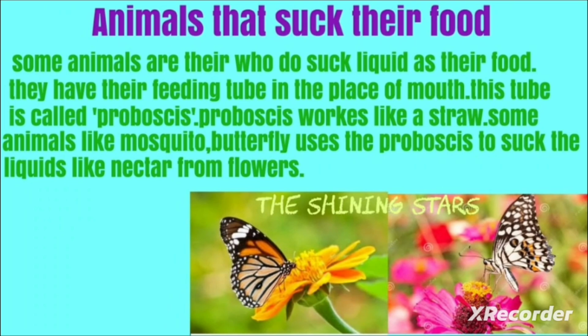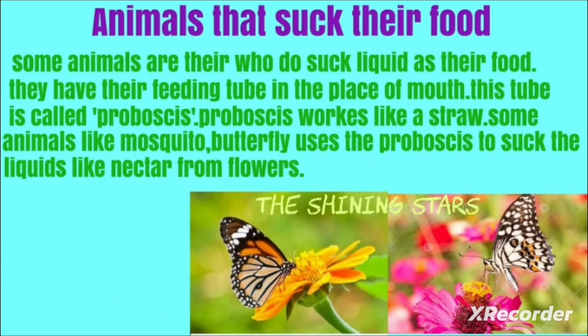Again, the fourth one is animals that suck their food. Some animals suck liquid as their food. They have a feeding tube in place of a mouth. This tube is called a proboscis. A proboscis works like a straw. Some animals like mosquitoes and butterflies use the proboscis to suck liquid like nectar from flowers.